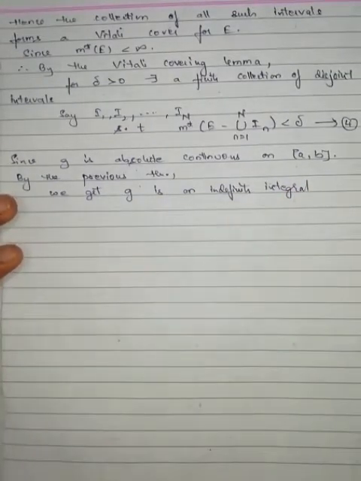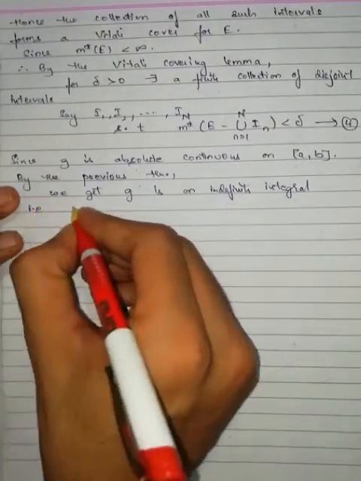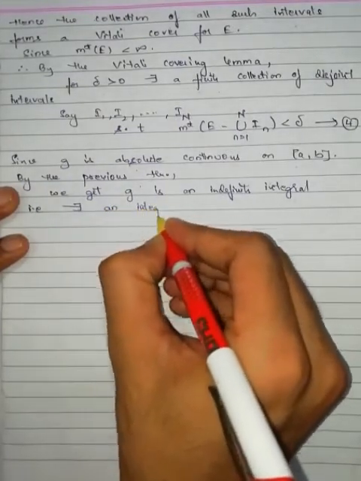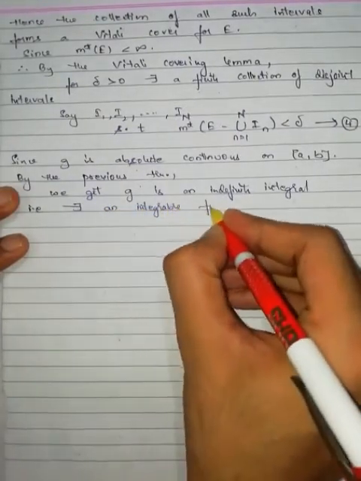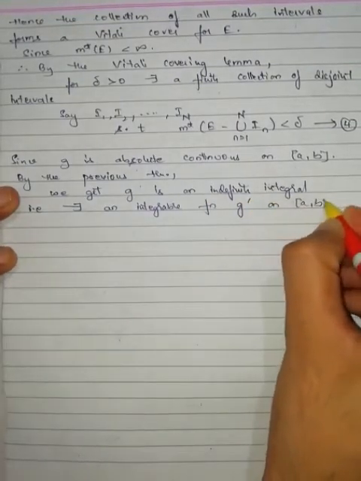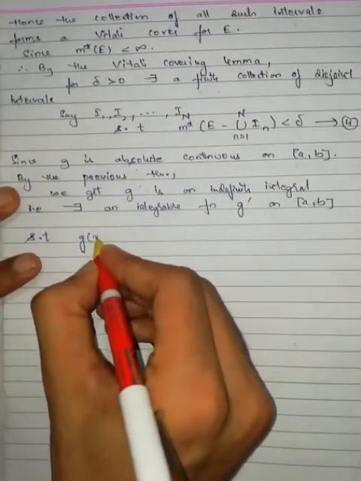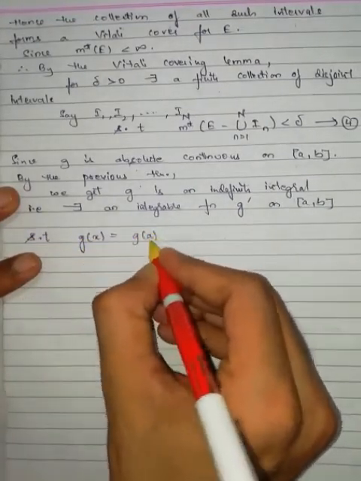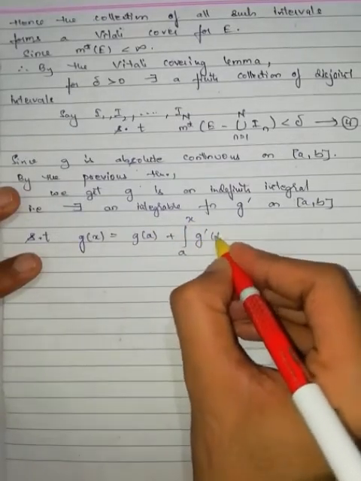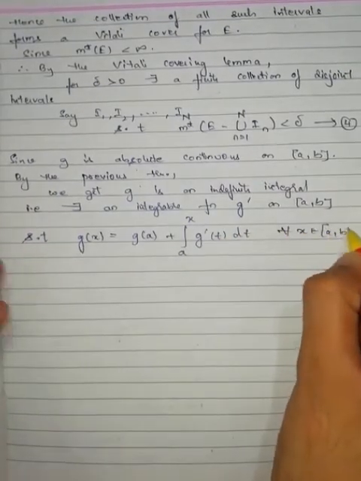When we say that G is an indefinite integral, that is, there exists an integrable function G' on the closed interval [a, b] such that G(x) is equal to G(a) plus the integral from a to x of G'(t) dt for all x in [a, b].